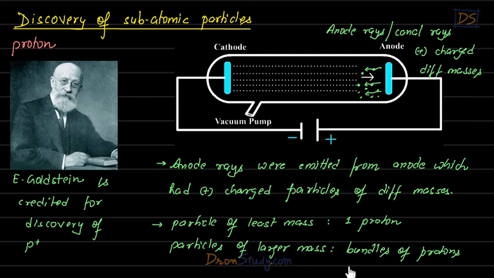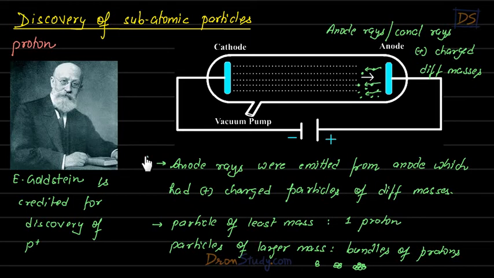So from here single protons were coming out, and bundles of protons were coming out. For example, a bundle of 2 protons, 3 protons or 4 protons, a bundle of 5, 6 or many protons. So you can understand why particles of different masses were coming out. Basically the least mass particle was a single proton, and the heavier particles were collections of protons.